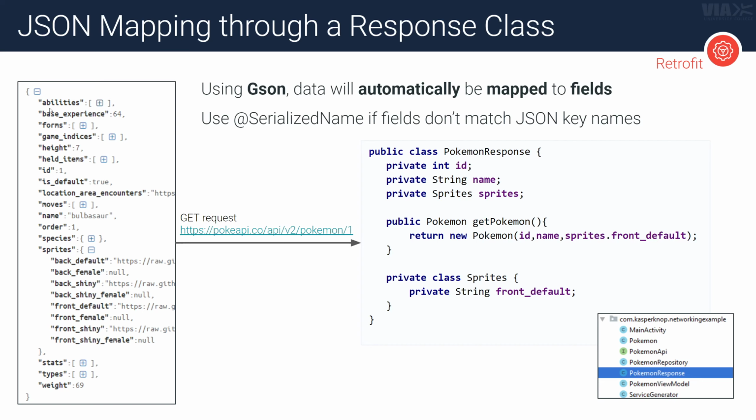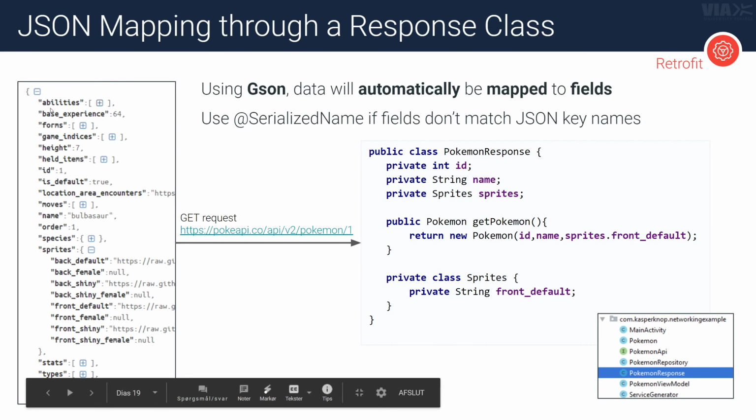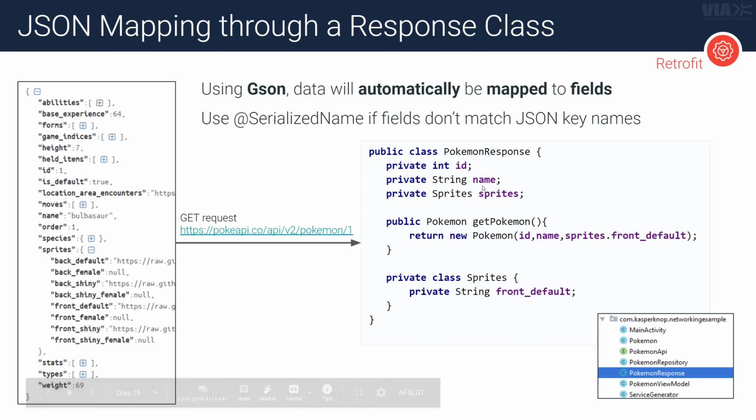So in my case, I didn't want all of this data right here. I only wanted a few things. I wanted the ID, the name, and the sprites. So the ID, that's right here, and the name is right here, right? So if you just specify the same name in your fields, then it can automatically convert these things into Java objects, or data structures, that is. So that's very handy. But if you want to specify another name for your fields, then you can just add the @SerializedName attribute here on top of the annotation right here, and then it will work with that name instead.